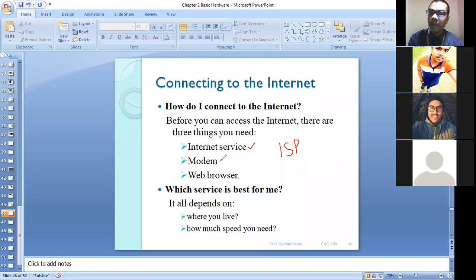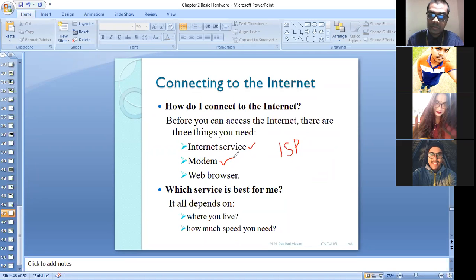Then you can purchase a modem. Sir, please repeat ISP. ISP means internet service provider. I for internet, S for service, P for provider. In your area, you are going to find some organizations who provide internet at your home. They are called nothing but ISP, internet service provider.